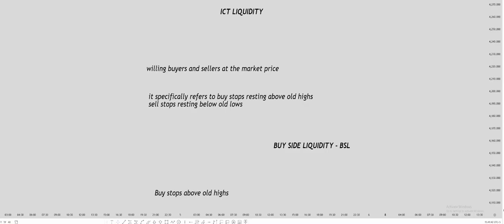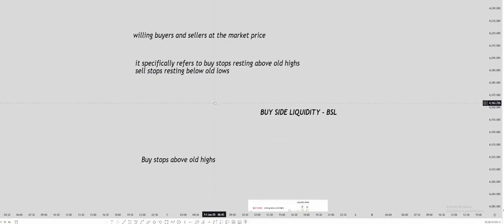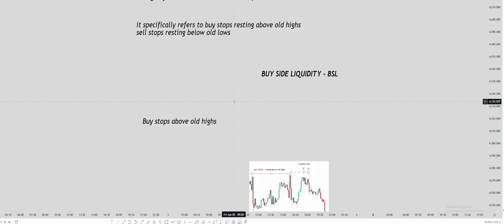It specifically refers to buy stops resting above old highs. Above old highs, basically buy stops rest, and these buy stops are termed as the liquidity. And below old lows in the market. If you don't know about highs and lows, you can watch the ICT swing high and swing low video on this channel. So below old lows, the sell stops rest, where traders are willing to sell at the market price. These sell stop orders are termed as liquidity. Because of the above discussion, we can divide the liquidity into two types.